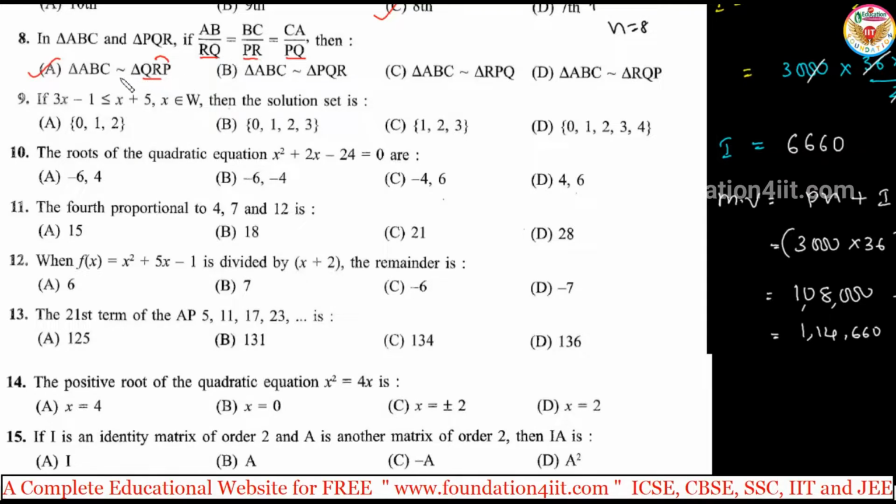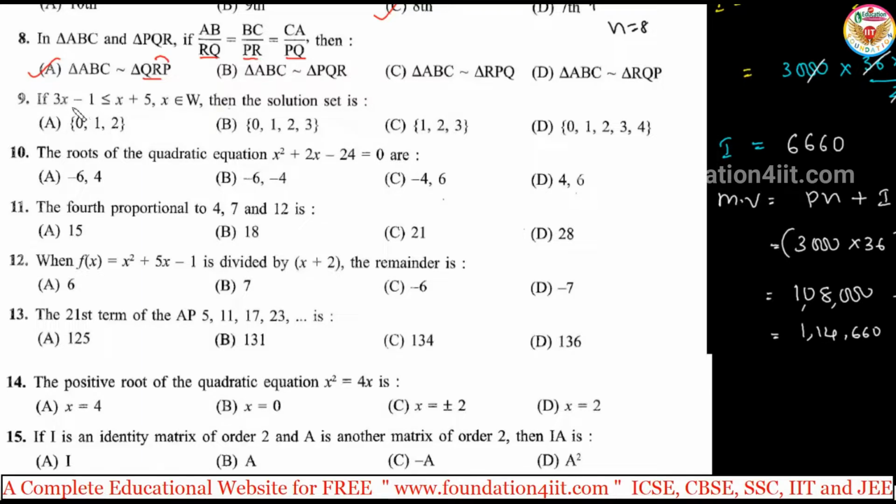Whenever two triangles are similar, corresponding sides are in the same ratio. If the corresponding sides are in the same ratio, those two triangles are similar, vice versa. Only observe the matching of those letters. So PR and RP, both are the same. RQ and QR, it is the same. PQ and QP, the distance is the same, no? So maybe to confuse, they give it like this. So this is the answer.